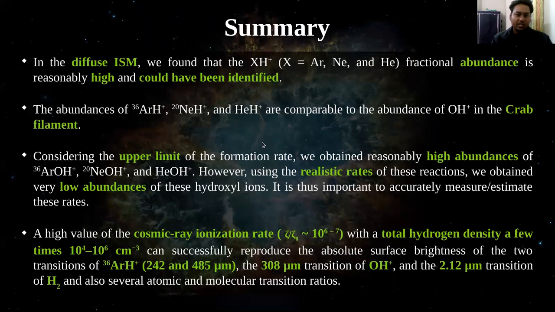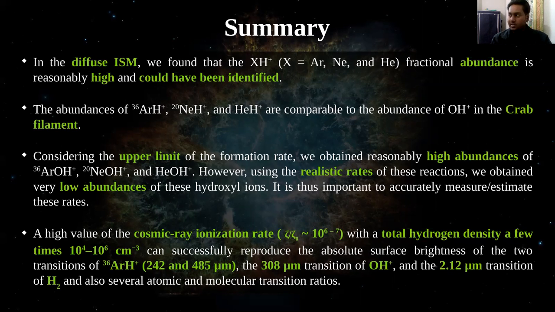So in summary, in the diffuse ISM, we found that ArH+, NeH+, and HeH+ fractional abundance is reasonably high and could have been identified. The abundances of 36ArH+, 20NeH+, and HeH+ are comparable to the abundance of OH+ in the Crab filament. And considering the upper limit of the formation rate, which is of the order of 10 to the power minus 10 per second, we obtained reasonably high abundance of the hydroxyl cations of noble gases.